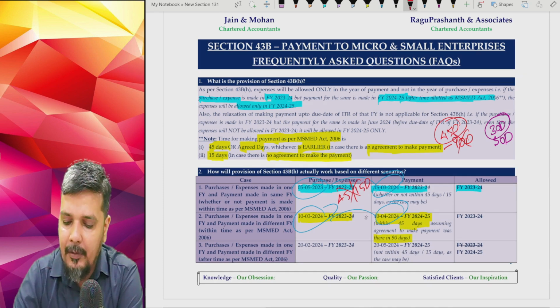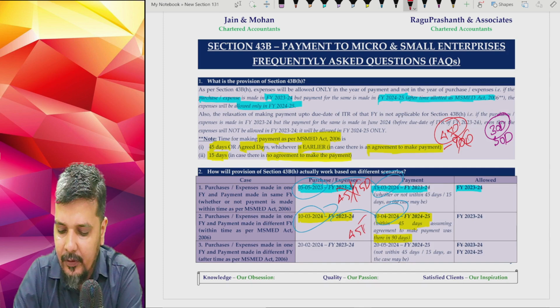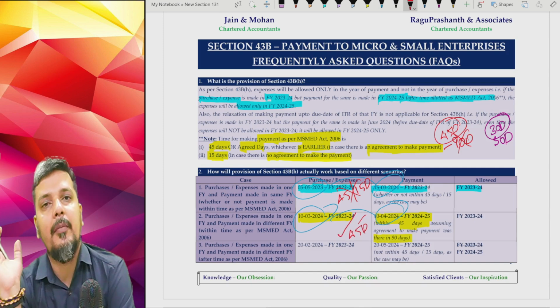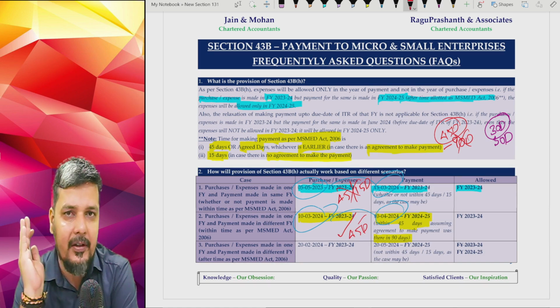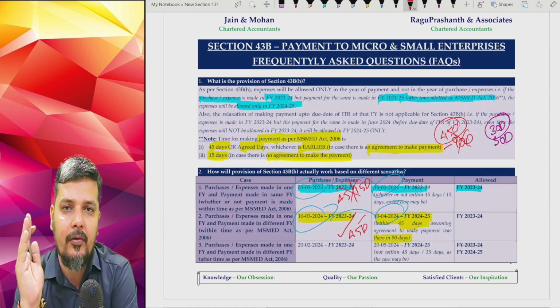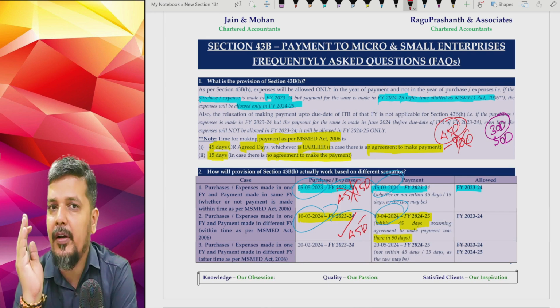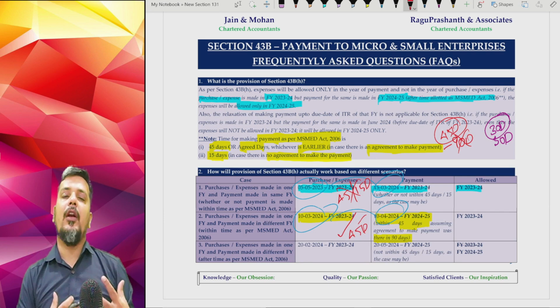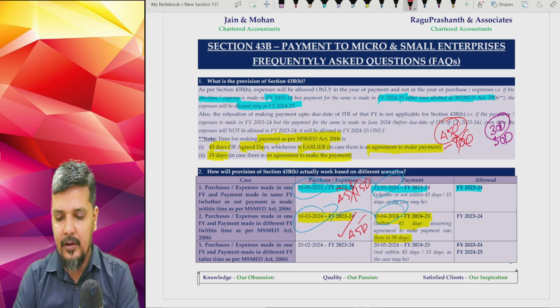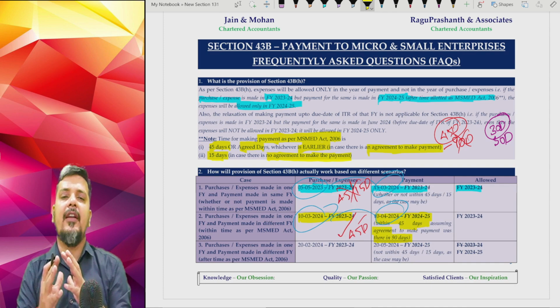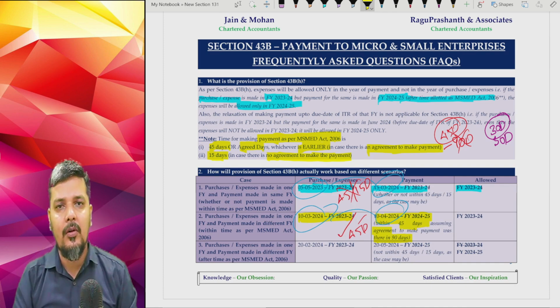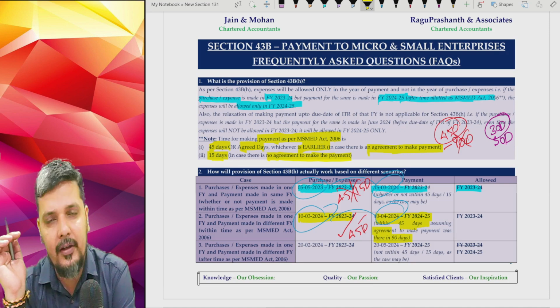Check whether the payment was made within 45 days. In this case, you will find that the payment is made within 45 days. Why? 10th of March 2024 is the purchase date and 10th of April 2024 is the payment date, which is within 45 days. Why are we going with 45 days and not 15 days? Because in this scenario, we have assumed that the agreement was there to make the payment within 90 days. Whenever there is an agreed period more than 45 days, you will stick to 45 days.